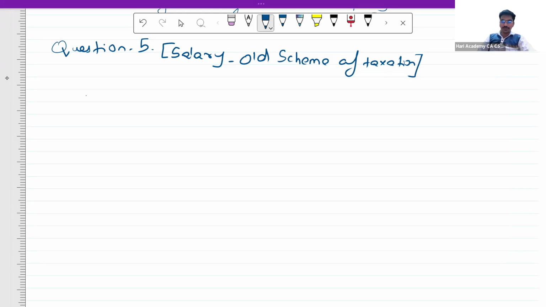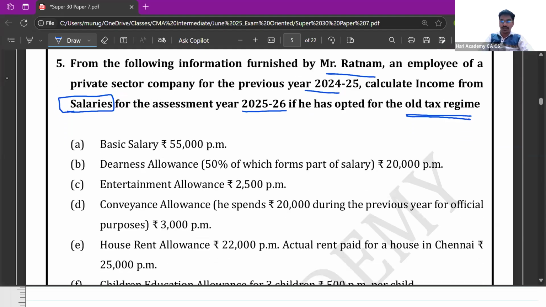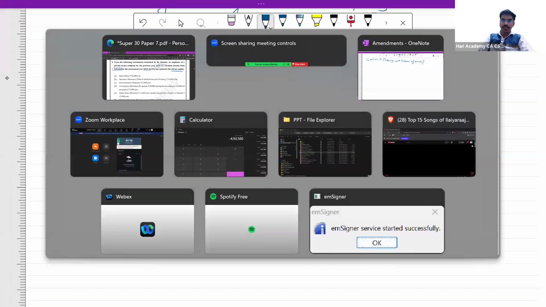So in this question, Mr. Ratnam, who is an employee of a private sector company, for previous year 24-25, we have to calculate the income from salaries. We are not required to compute the total income. We are required to compute the income from salaries for assessment year 25-26, assuming he has opted for the old tax regime. So he is under section 115BAC(6). He has opted for the old tax regime. Right. Now let us get into the question.